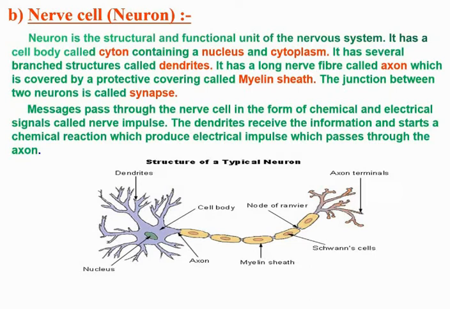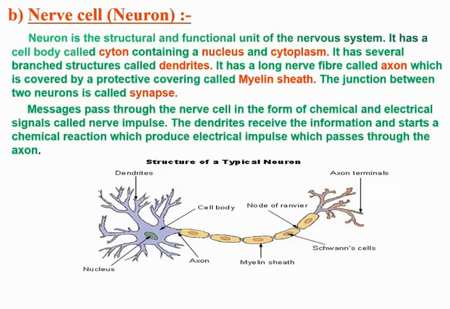Now we'll be discussing the structure of neuron. Neuron is the structural and functional unit of nervous system. It has a special structure to receive, conduct and transmit impulses, but it varies greatly in size and shape.